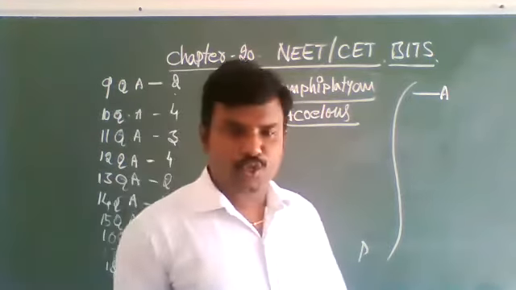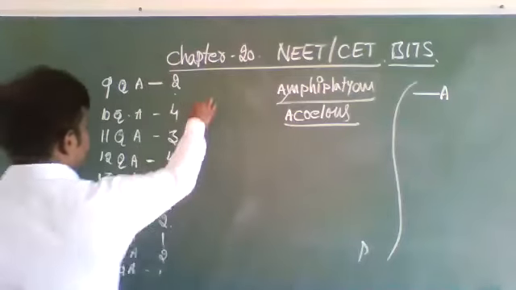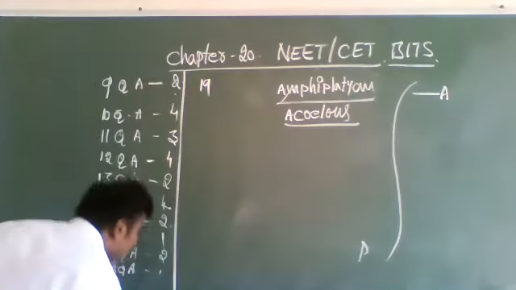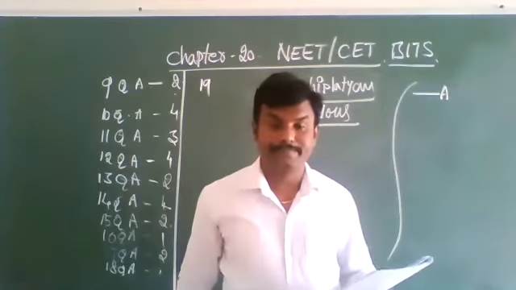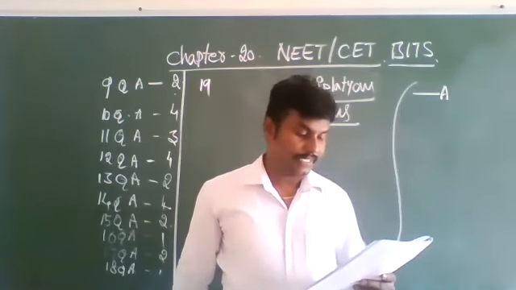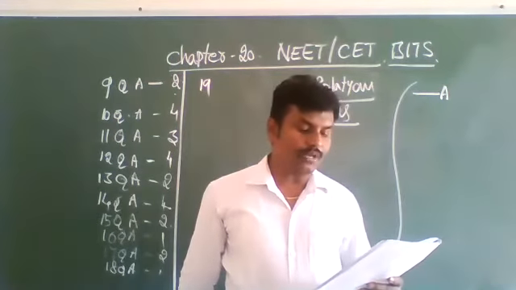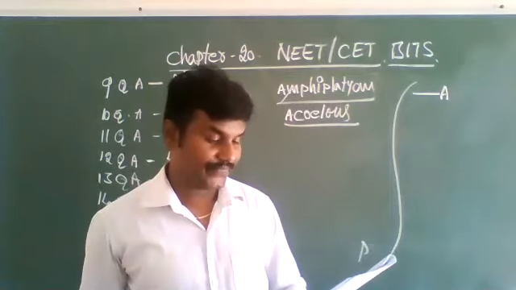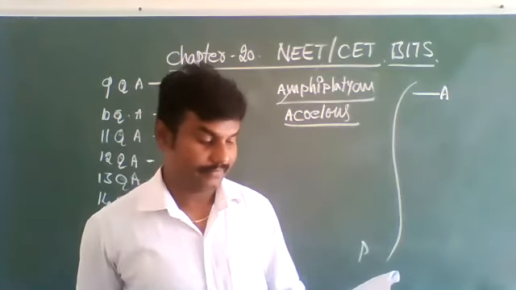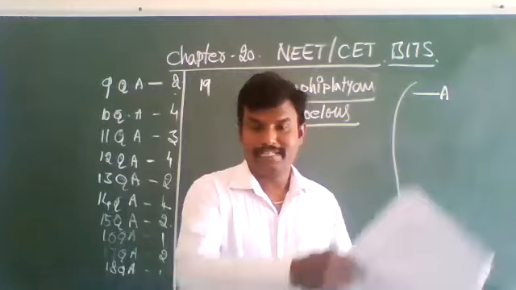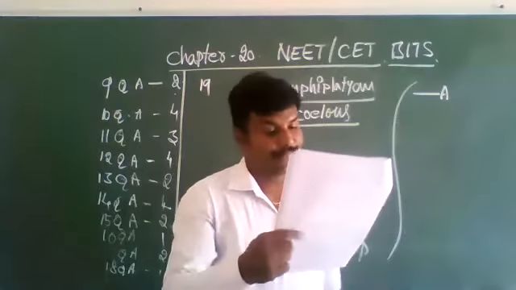Yes, 19th question. Try to see. Deltoid ridge is found in which one of the following bones? Radius bone is present in the hand.